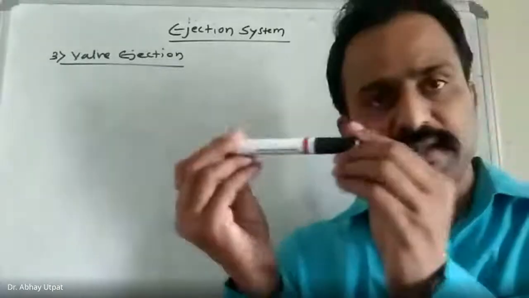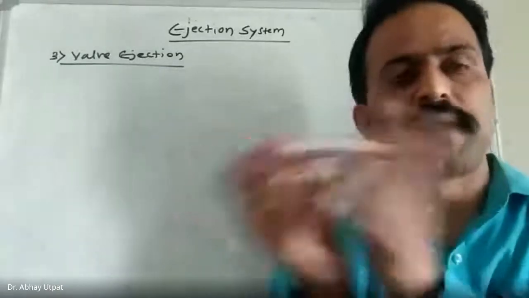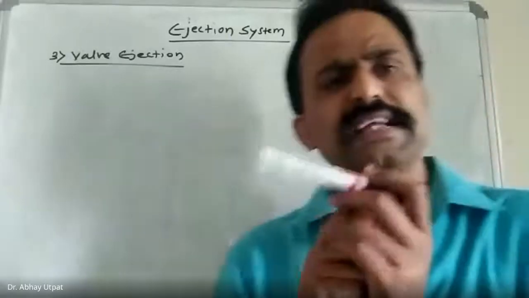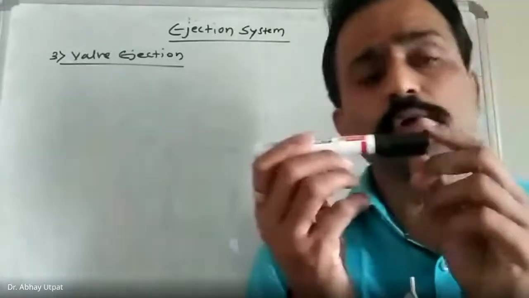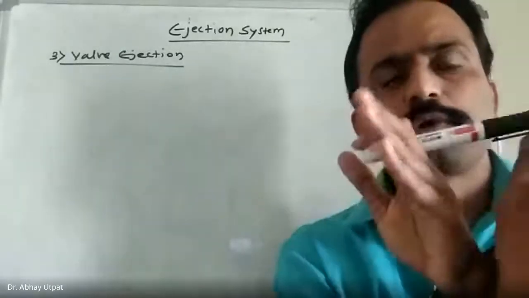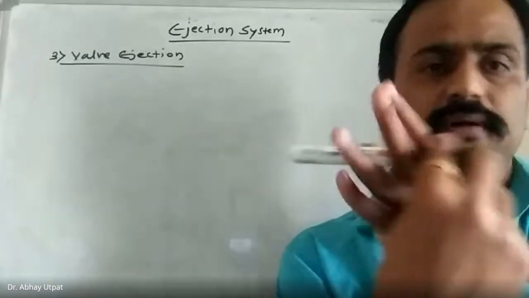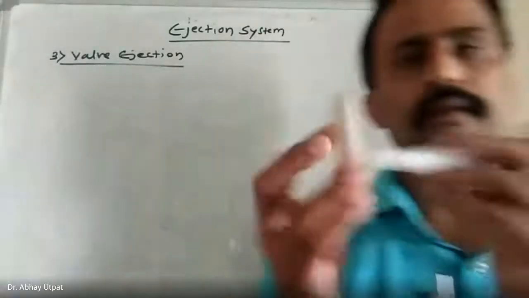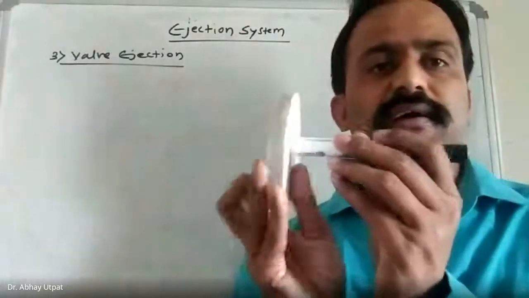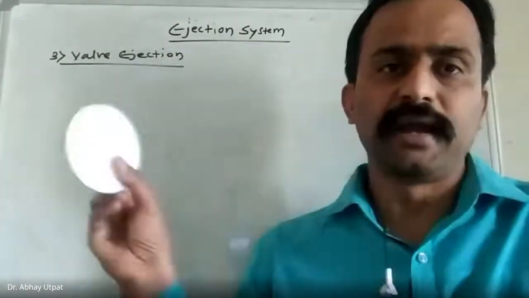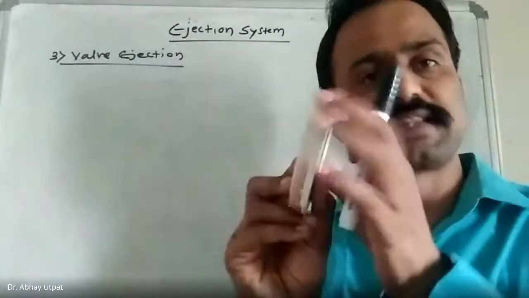This pin is operated with a spring mechanism, usually a tension spring. When you press the lever, this pin along with the wall will come out. Assume that this is a wall, and the component's inner diameter is larger than this wall.